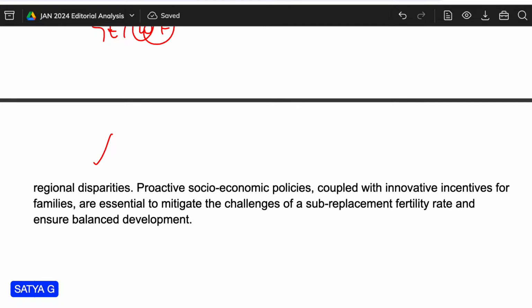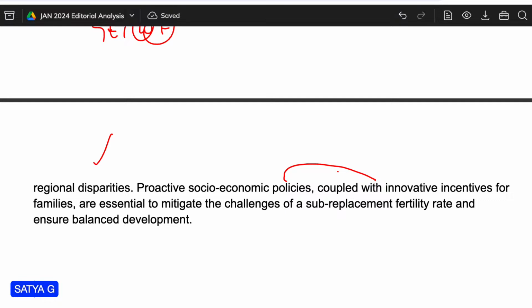So proactive socio-economic policies should be coupled with innovative incentives for families. They are essential to mitigate the challenges of below-replacement fertility rate and ensure balanced development. Friends, this is the overall gist of this article.